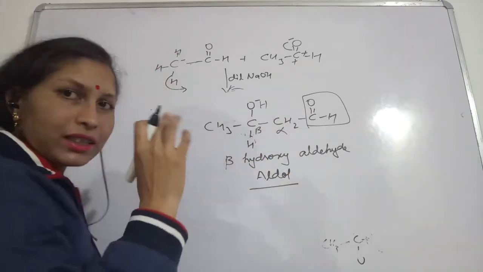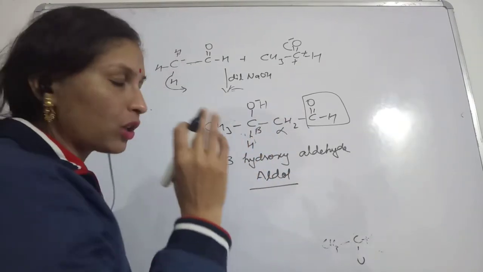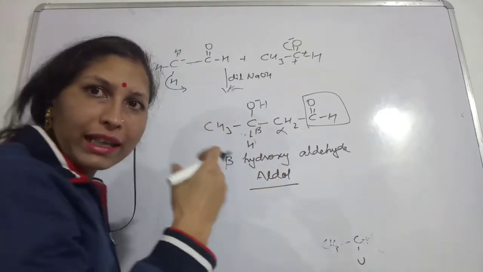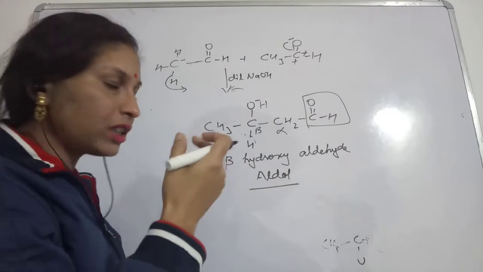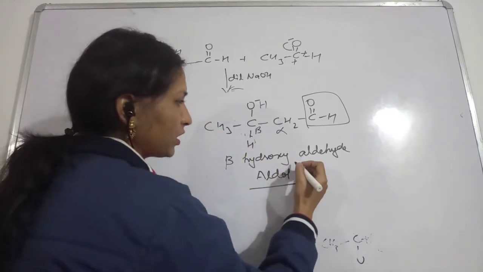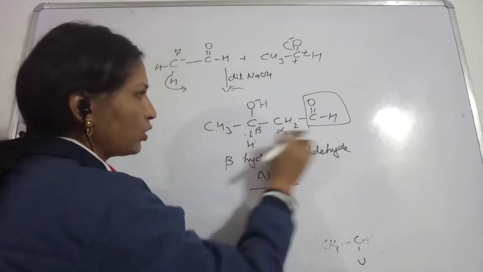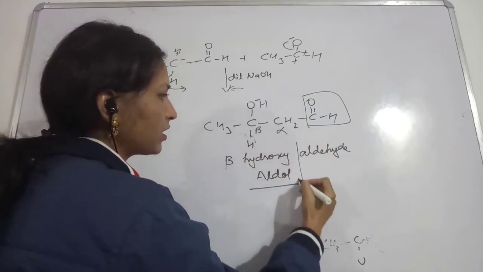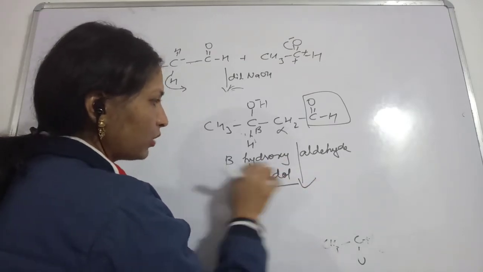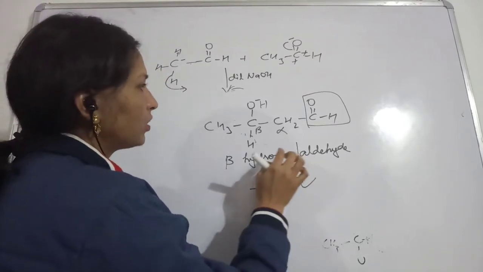Because the word condensation was there, what does condensation mean? Very small molecules like CO2 or H2O, these small molecules will leave. Then this process is called condensation. So in condensation, you will observe here, first of all, in the first step you get beta hydroxy aldehyde, which is called aldol.